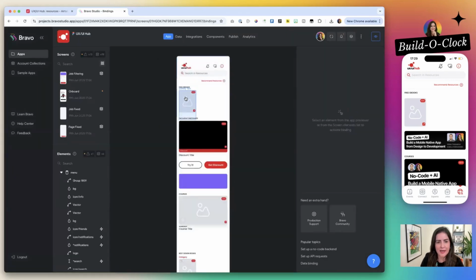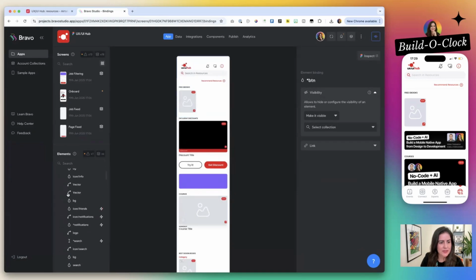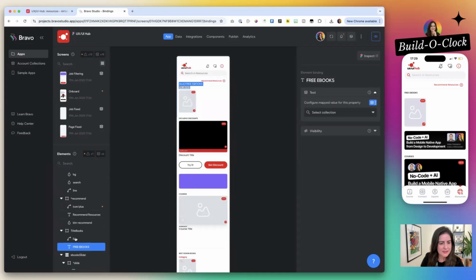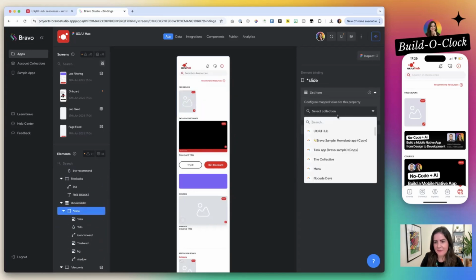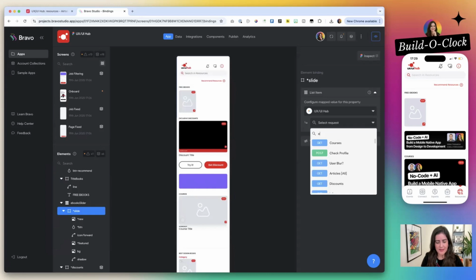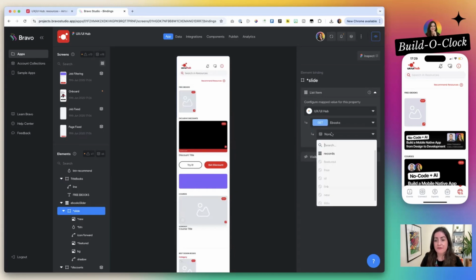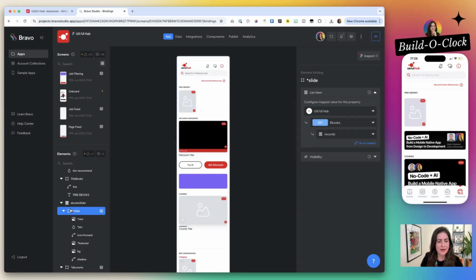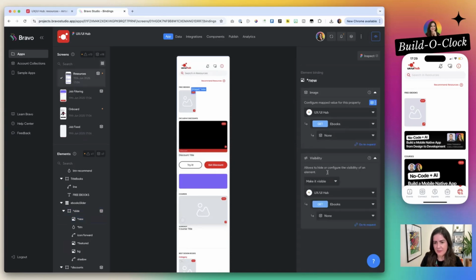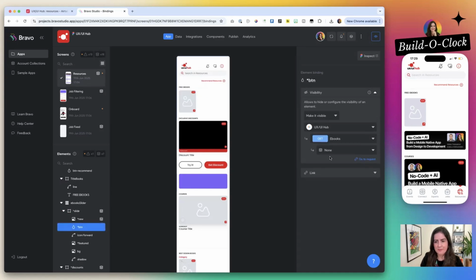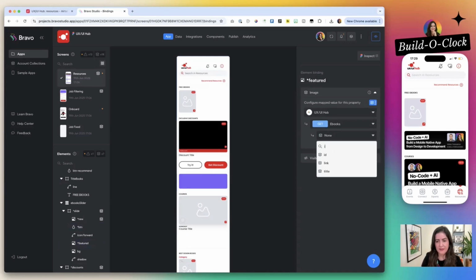So I come back to my app and now I bind it. This belongs to the data step. I am going to say that in this ebook slide, I am getting my data from the UX UI Hub, and I wanted to use the ebooks view. I will show all the records, and this new, it's actually about visibility. I want it to be visible when new is there. The button is where my link goes, and this link goes to a secondary page already, so I don't need to add it right now. And then there is an image that is the featured image.